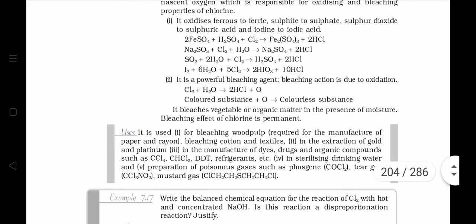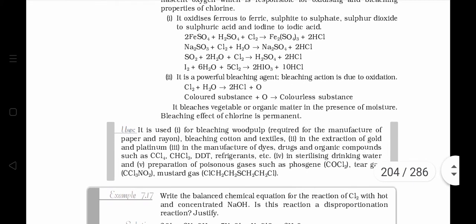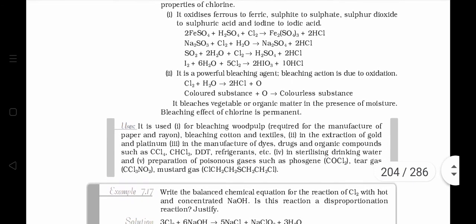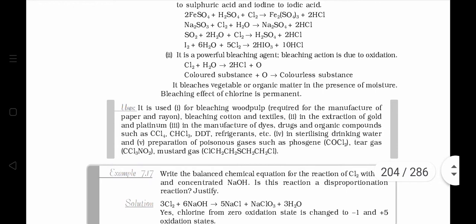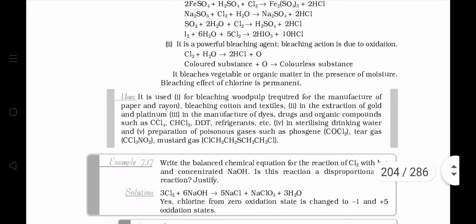तो आपने देखा कि जब भी क्लोरीन के साथ रिएक्शन हो रहा है तो एक प्रोडक्ट तो HCl बन ही रहा है. Ferrous salts are changed into ferric, sulfite salts are changed into sulfates, sulfur dioxide is changed into sulfuric acid and I2 is changed into iodic acid.